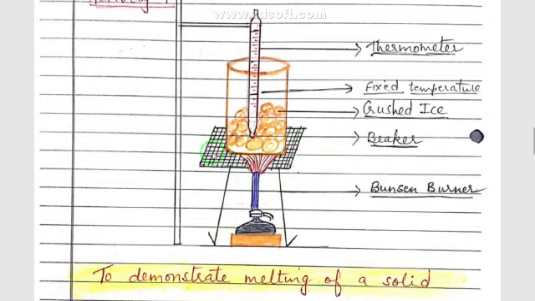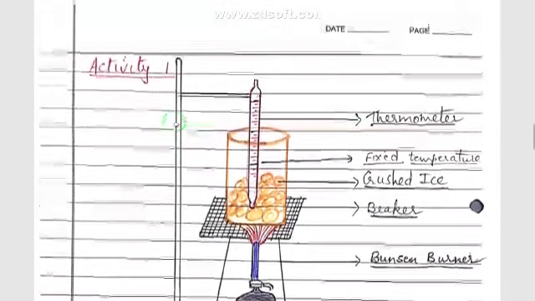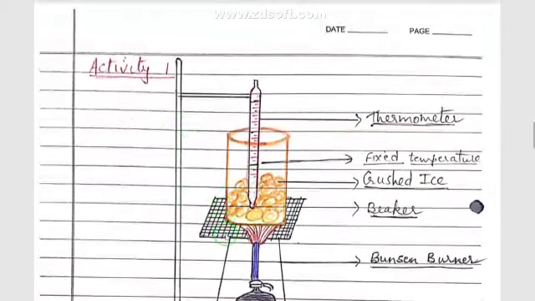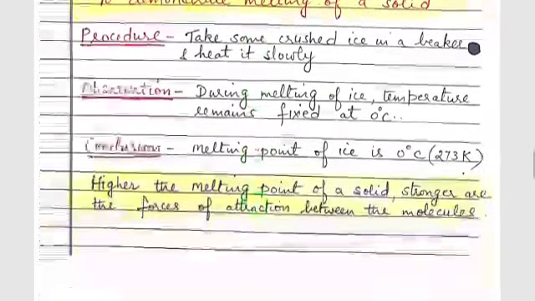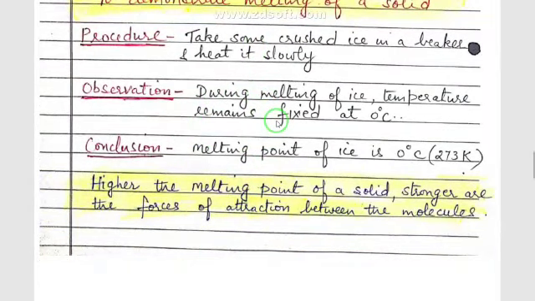Now in this beaker where the crushed ice is taken, we'll insert a thermometer, and the last end of the thermometer, that is the mercury bulb, is inserted inside the crushed ice. Now we'll start heating it slowly, and what do we see? What are the observations? After some time the ice starts melting, and during the melting of ice we'll see that the temperature in the thermometer remains fixed at a certain point. And what is this point? If we read the thermometer, we'll find it is 0 degrees Celsius.